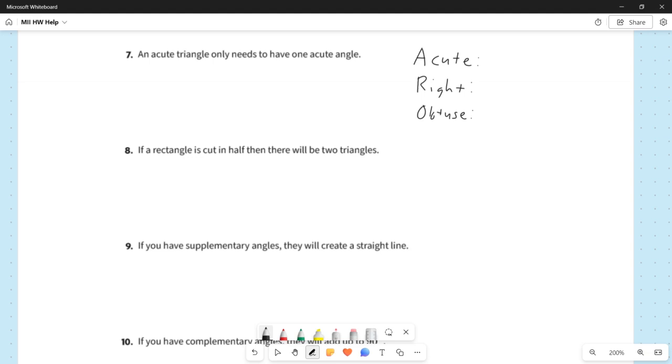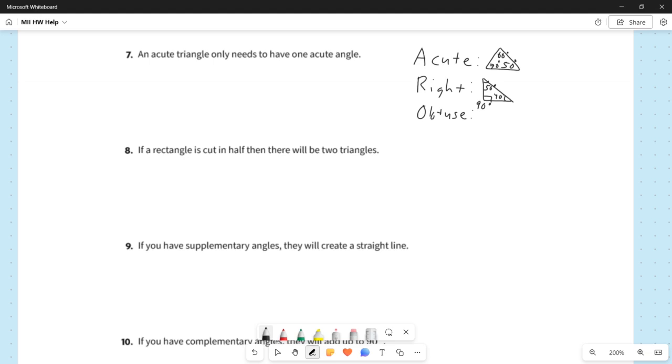So with an acute triangle, I'll just do maybe an example here, right? So this could be an acute triangle, and let's say our angle measurements are 50, 60, and say 70. We could also have a right triangle. So with a right triangle, our angle measurements could be something like 90, and then we'll say maybe 40 and 50.